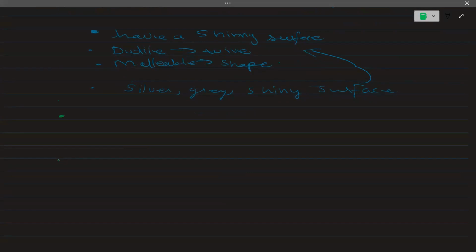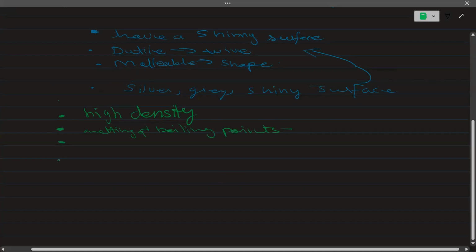Now the next property of metals is that they have a high density, which means that they can easily sink in water. With high density, they have high melting and boiling points. Another property from which we can identify a metal is that it forms basic oxides.